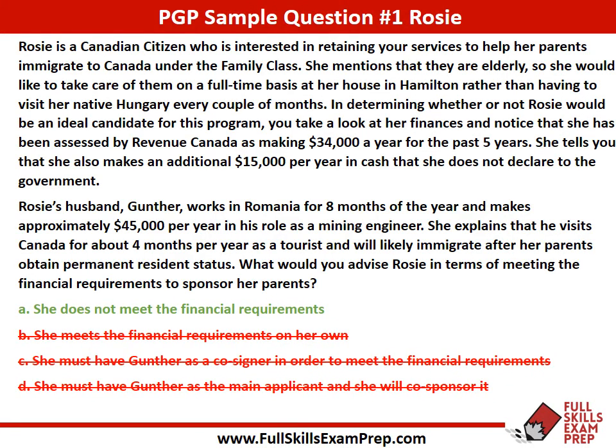Now, if you got A correct right at the beginning, a very big congratulations. There's a lot of tricky little pieces in this puzzle that you have to separate. So one is with regard to LICO. One is with regard to co-sponsorship. Now, if you got that correct, that shows that you really have a good understanding of both of those tricky little elements with regard to sponsoring parents and grandparents.